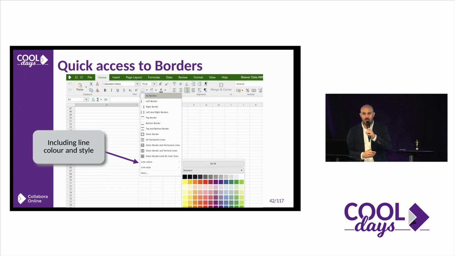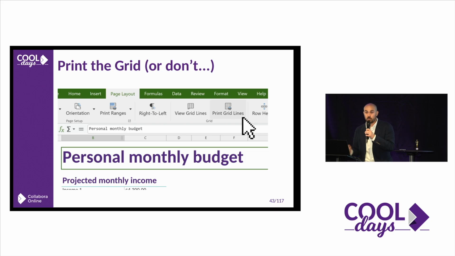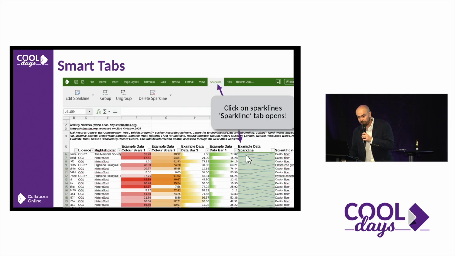Yeah, another thing that I don't know who is using this, but people are using this and are coloring things in a spreadsheet, etc. So making fun to work on documents, making sure that you can produce whatever you want while you're working on Collabora. Also print the grid or not. I'm using also a lot exporting specific spreadsheets into PDF, so that's great because you can choose not to print those grids and present a beautiful PDF.